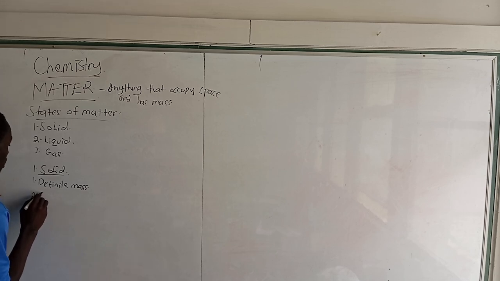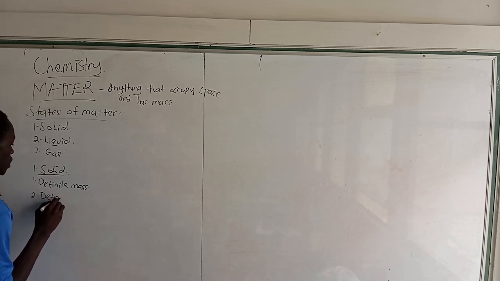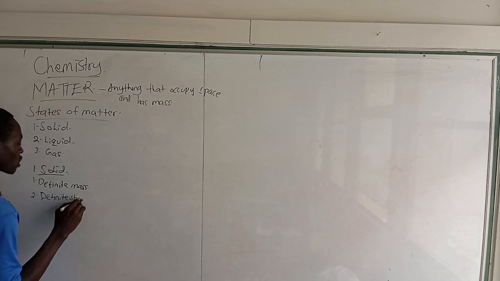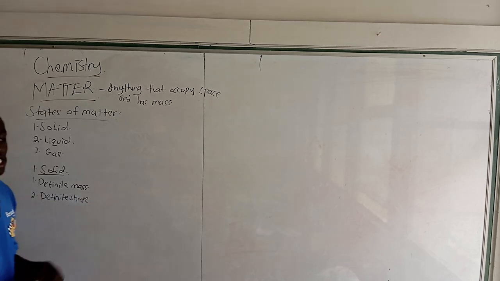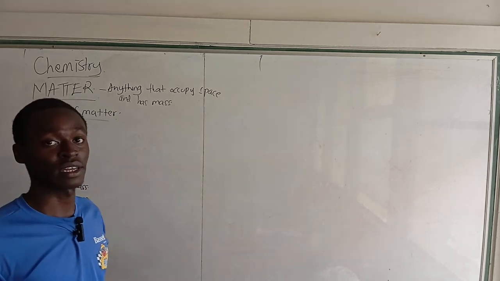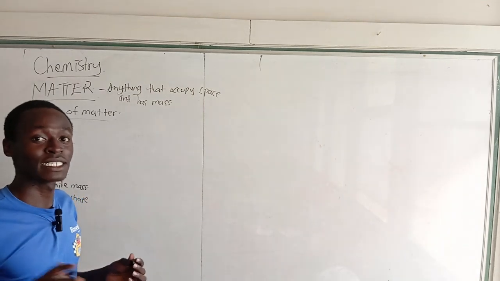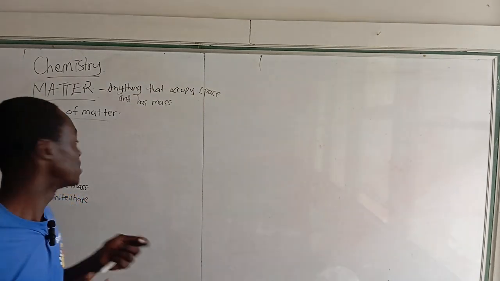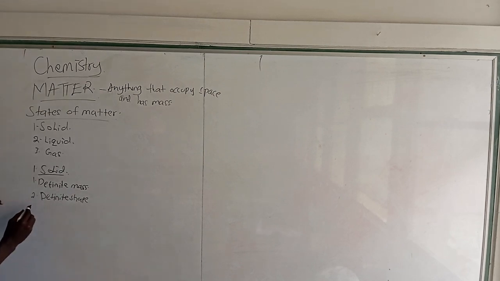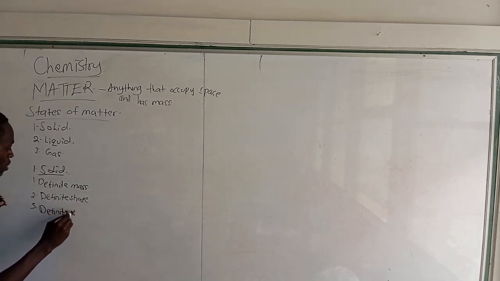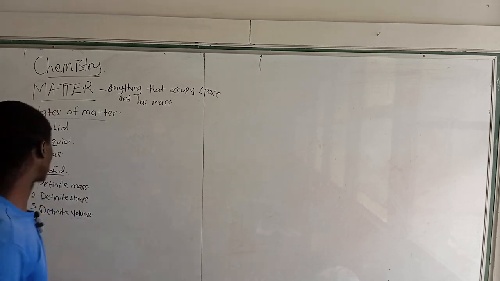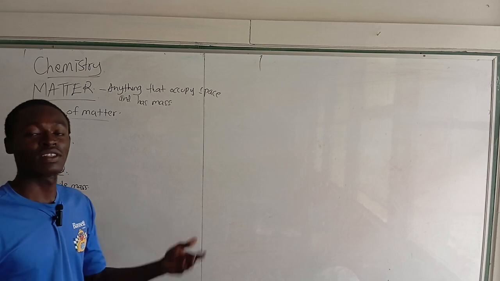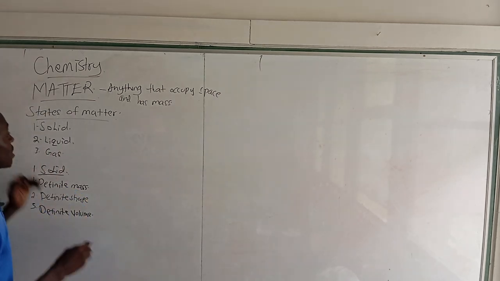Number two, you have definite shape. Remember, you can't alter the shape of a stone unless you break it, unless you distort it. You cannot press on the stone until the shape changes. So it maintains its definite shape. Number three, you have definite volume. The volume remains the same anywhere. So that is the solid.